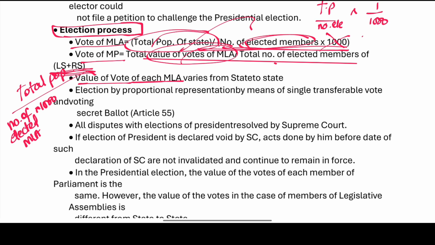The value of the vote of each MLA varies from state to state, but the election is by proportional representation by means of a single transferable vote.